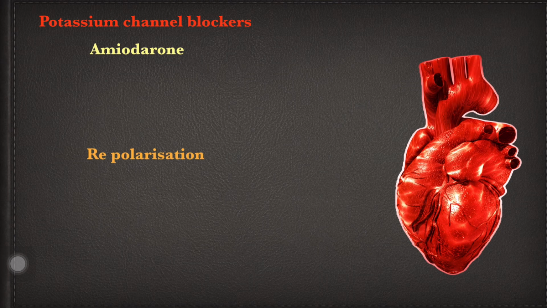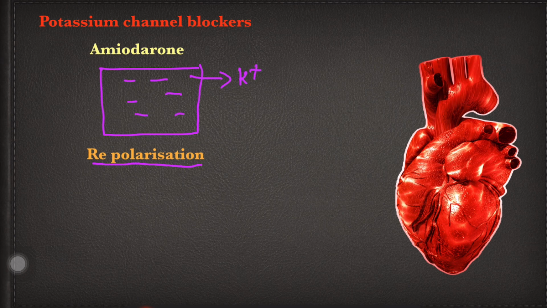Next is potassium channel blockers like amiodarone. It acts on the repolarization state of the cardiac cycle. Normally during repolarization of the cardiac cycle, there is an outflux of potassium ions to maintain a more negative charge inside. Only by maintaining the more negative charge inside, the cells can go for repolarization and subsequently depolarization. That is the excitation.